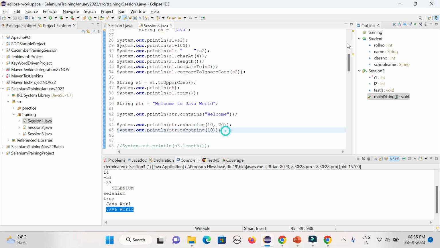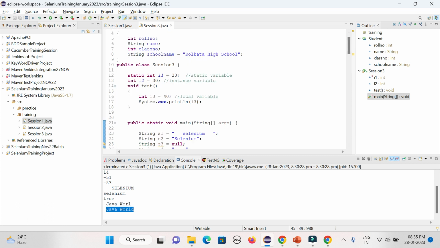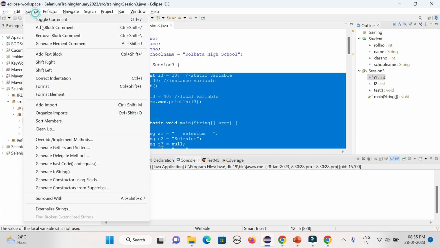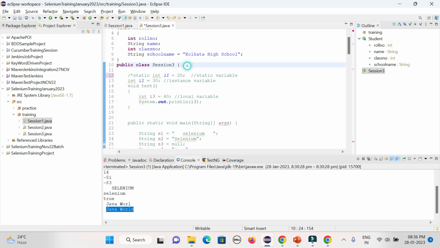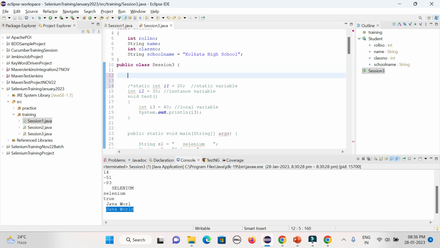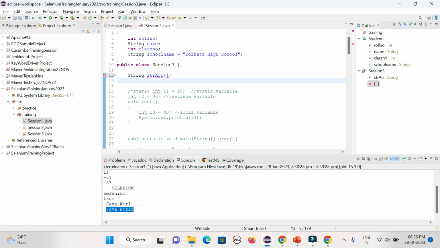Let's comment out this code. So we'll be declaring the array. Suppose I want to declare something of string type. I can give it a name, string array. And you need one dimension, so you need to give one dimension. Here it will be that sign.